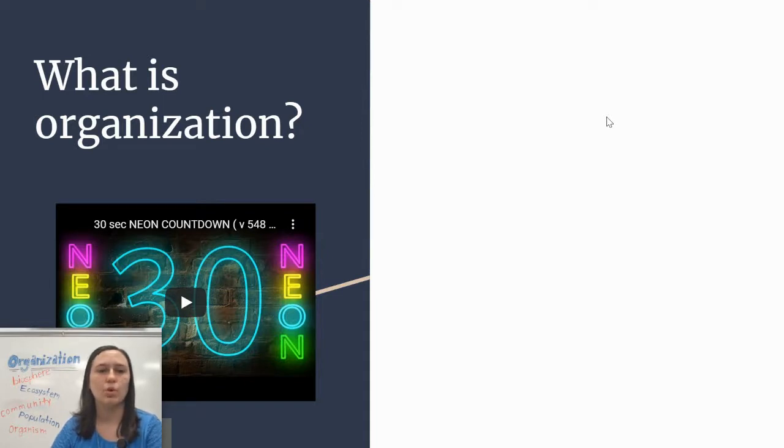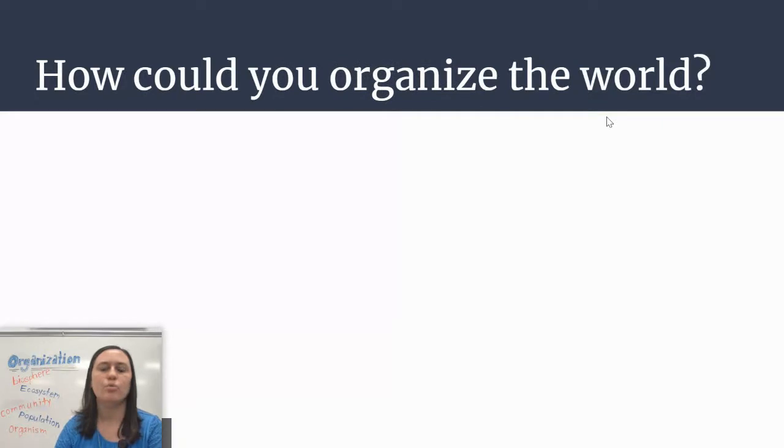So in science, what is organization? How could we organize the world? There are a million ways that you can organize the world, but I'd like to get your thoughts. I'd like to hear what you think. How could you organize the world? You may think about, well, I can organize into living or non-living. I can organize into plants or animals. I could organize even further and say humans or other animals. Or I could go even further than that and say, okay, humans based on their favorite color. So you can organize in many different ways.